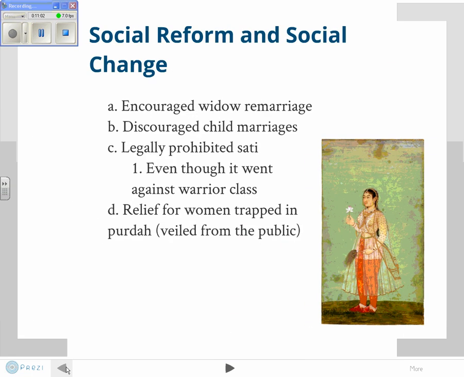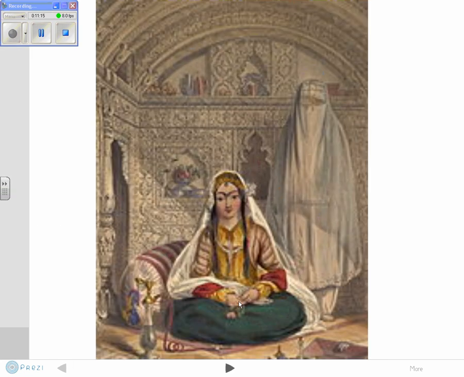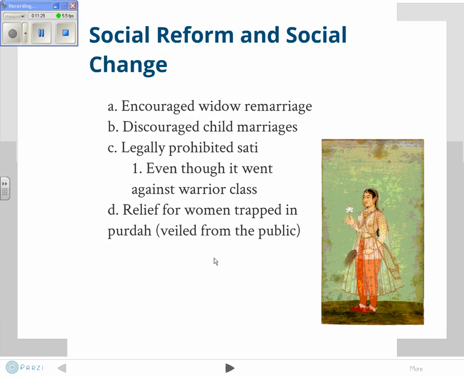And then he has relief for women trapped in purdah. I'm not sure I'm pronouncing that right, but purdah, which means to be veiled from public. These were women who were kept in their homes and were either veiled, like you see the lady on the right, or just kept inside their houses so that they could not go out in public. So he tries to do some things to help out women.